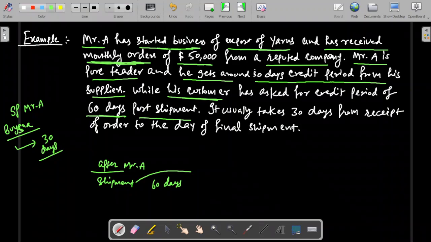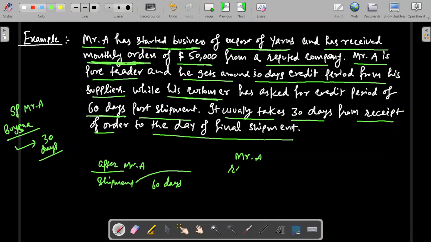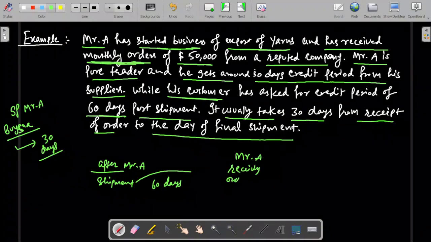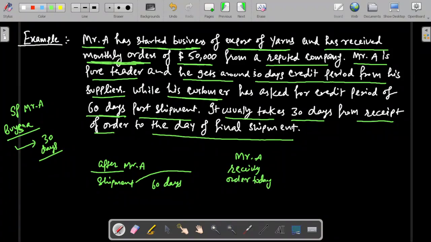Remember, from the date of receipt of order to the date of shipment, it takes a little bit of time. Since he is a trader, the time will be on the lower side. It usually takes around 30 days from the date of receipt of order to the day of final shipment. So let me write it more easily. Mr. A receives an order today, he will do the shipment after 30 days.